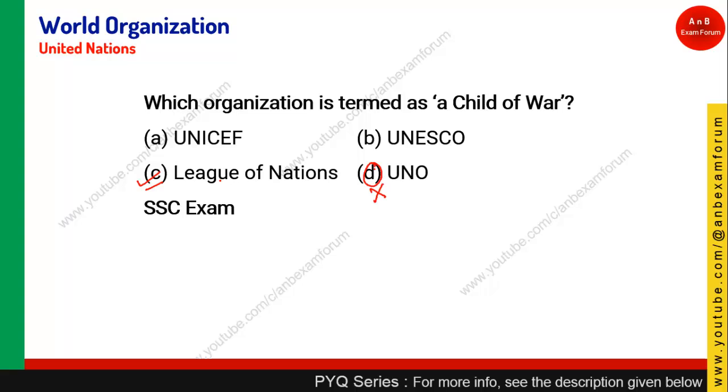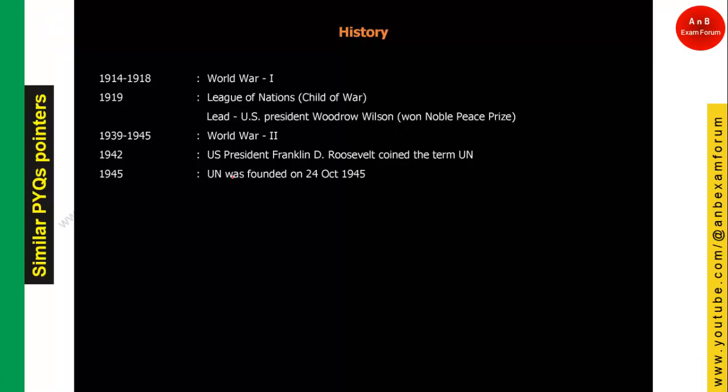So what exactly is the League of Nations? Why is it known as the child of war? Let us see. Coming to the history of the United Nations, you should remember that World War I happened in 1914 to 1918. I am not going to tell you why this war happened.